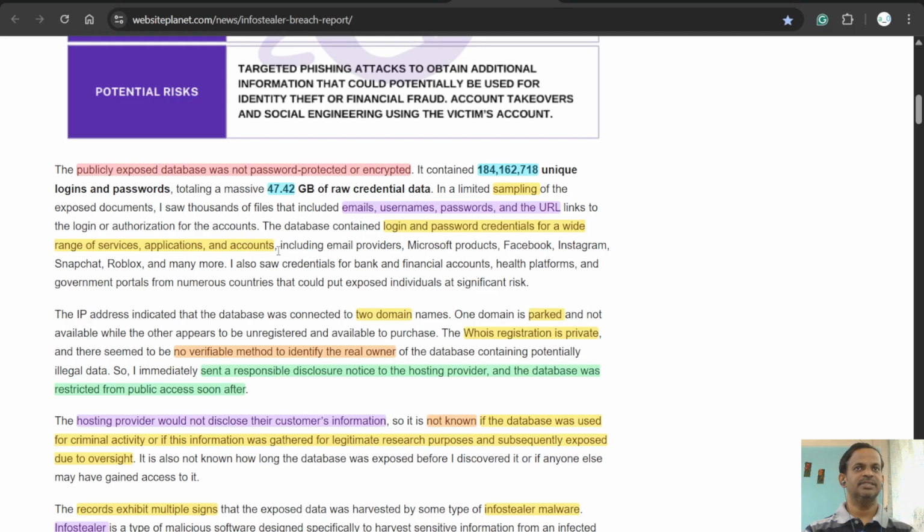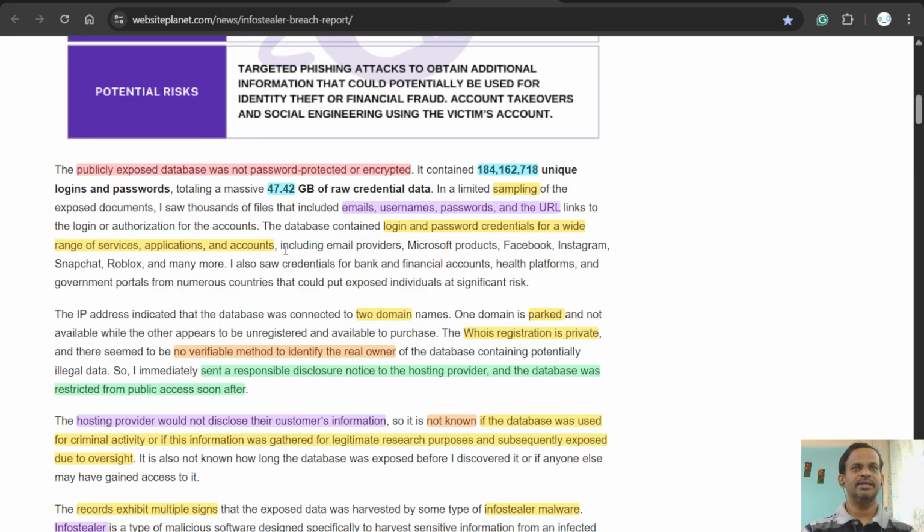Since they have multifold data, it can be used for social engineering or financial fraud, or if that data contains public figures, they can sell it for a large amount. Hackers or evil players will try to use this bot data for their malintent.